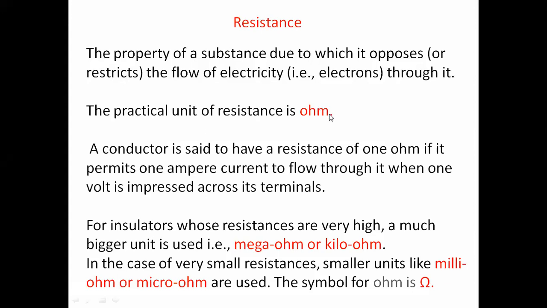Generally the unit of resistance is the ohm. Ohm is considered the unit of resistance, and a conductor is said to have a resistance of 1 ohm if it permits 1 ampere of current to flow through it when 1 volt is impressed across its terminals. So when 1 volt is applied between the two terminals of the resistor, and that resistor is having